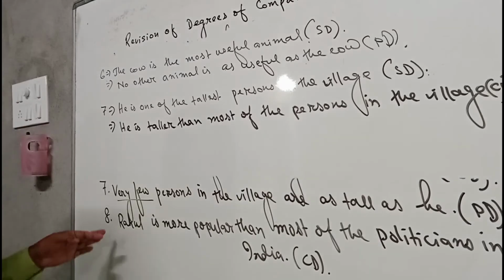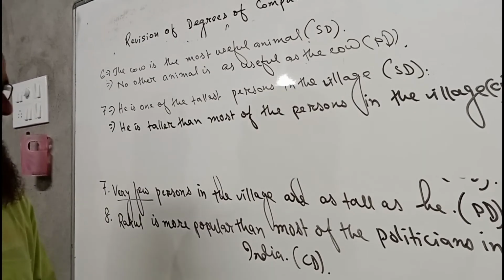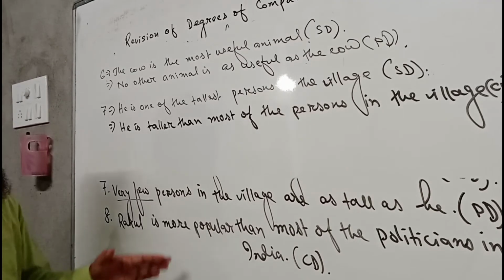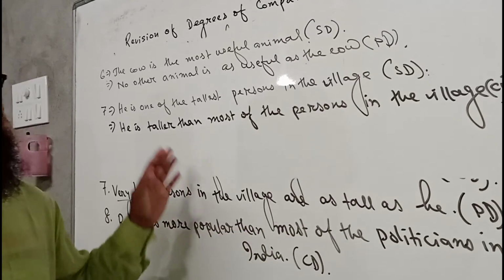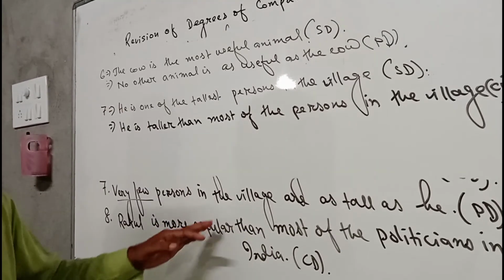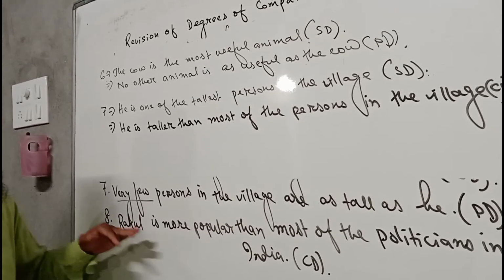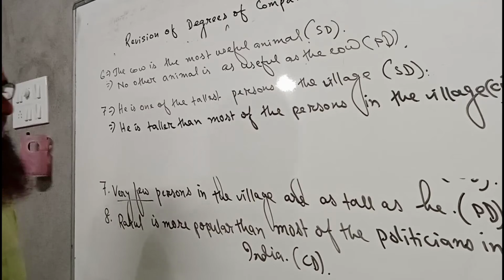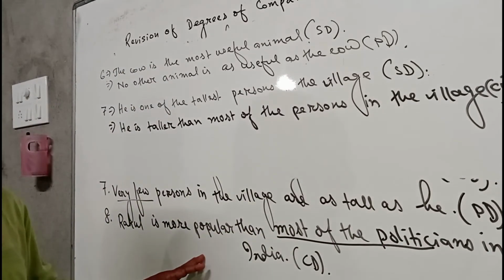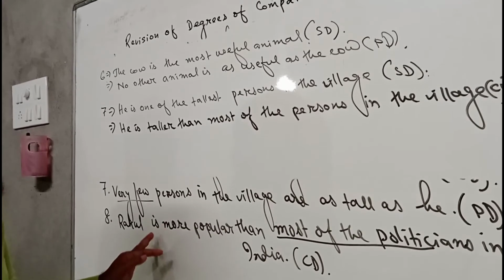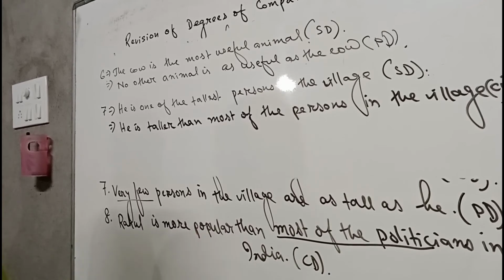Again, the last number 8, Rahul is more popular than most of the politicians in India. So this is a sentence of comparative degree only, and we have to change it into both positive and superlative. In superlative, as here it is written most of the politicians, that means he is not the most popular politician. That is why we have to write one of the most popular politicians in India.